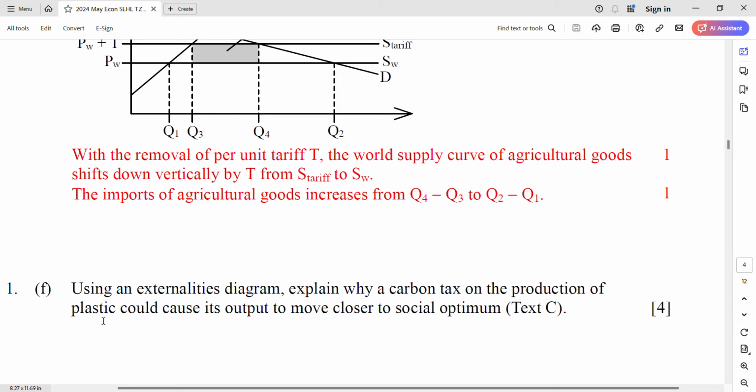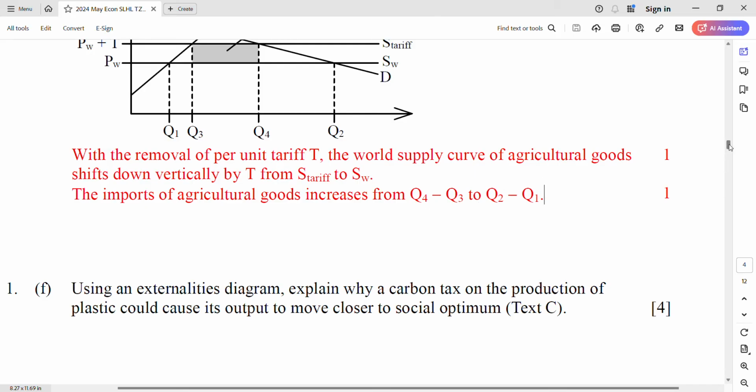Is this production of plastic causing a negative or positive externality? Negative, of course, we have to get rid of this plastic waste, right? A long-term problem to society, right? So plastic production has a negative externality. It means the marginal private cost, MPC, is lower than the MSC. The difference is the social cost caused by the production of the plastic.